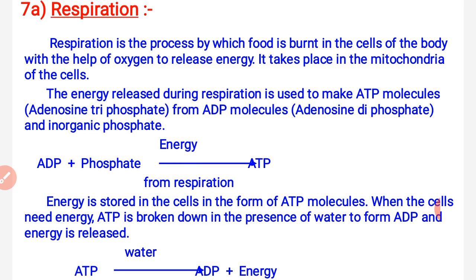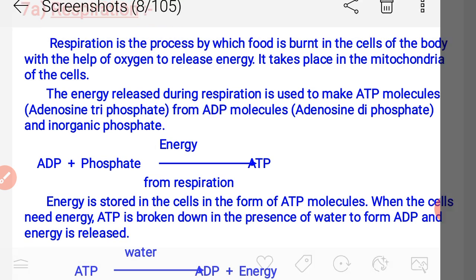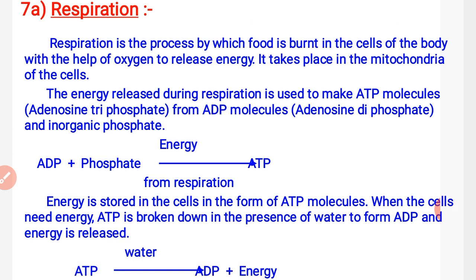When the cells need energy, let's see this reaction. ADP plus phosphate, in the presence of energy released by respiration, converts into ATP. Energy is stored in the cells in the form of ATP molecules. When the cells need energy, ATP is broken down in the presence of water to form ADP and energy is released. When the body requires energy, ATP is the form of energy which is stored in our cells.